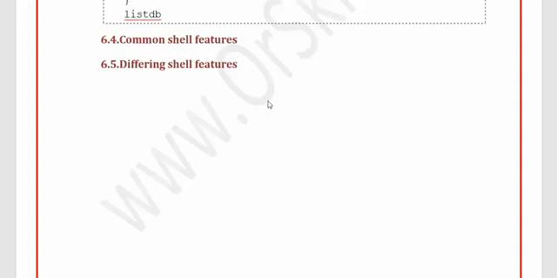There is nothing very interesting, but this part of the chapter will give you the list of features which are common across all the shells. That means you can use those commands in any of the shells that you work on, and it will also give you the list of commands which are different in each shell. That means if you learn that on one shell, you might not be able to use the same thing on the other shell. That's what differing shell features means, and this will give the common list of shell features.